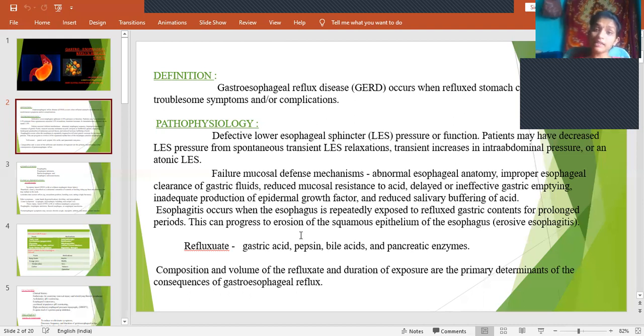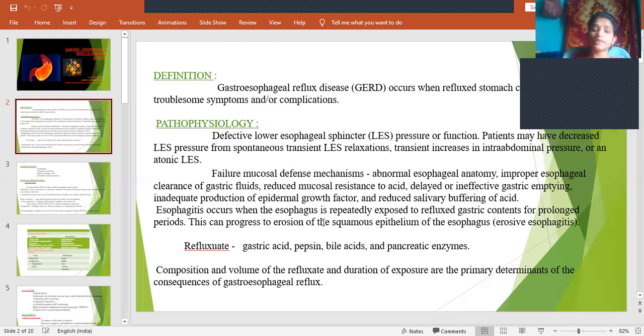If this further progresses, it leads to erosion of the squamous epithelium of the esophagus. That means the whole squamous layer will be eroded, removed because of the effect of acid on this layer. So we call it erosive esophagitis. If it is for a short duration, we call it esophagitis. And if it is continuously progressing, then we call it erosive esophagitis. The name itself indicates erosion of something. So here, erosion of the squamous epithelium of the esophagus.